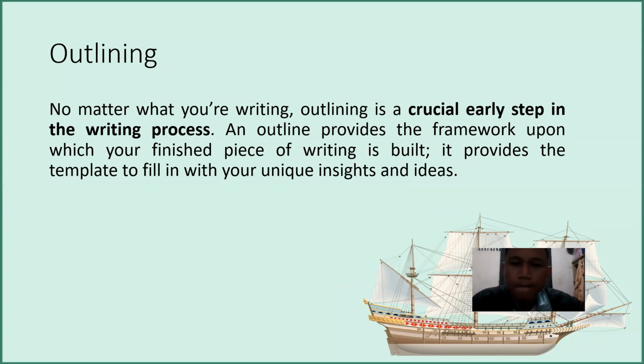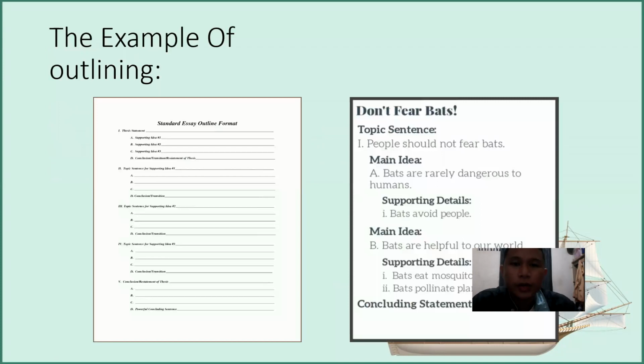Let's see the example. Here you go, guys. The example of outlining, the standard essay outline. The 1, 2, 3, 4, and 5 are the main ideas, while A, B, C, D are ideas, the same as in clustering.